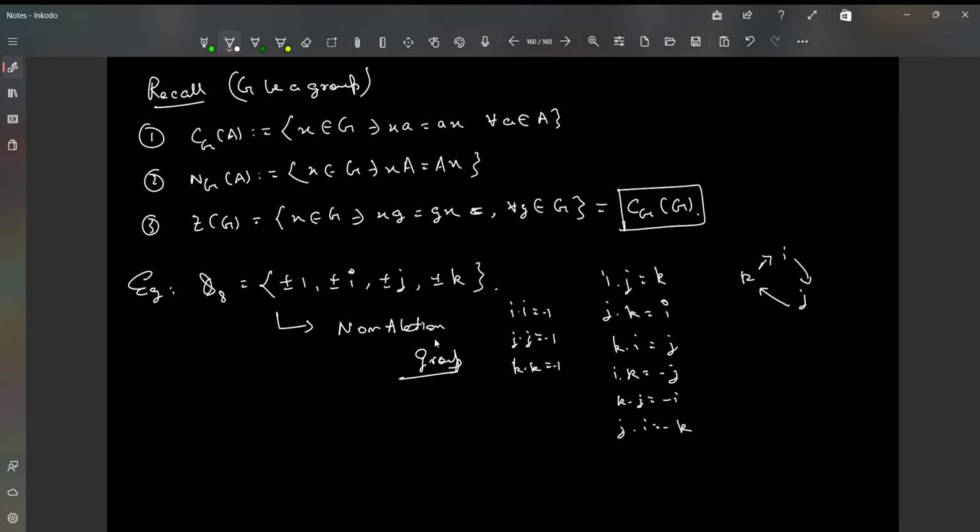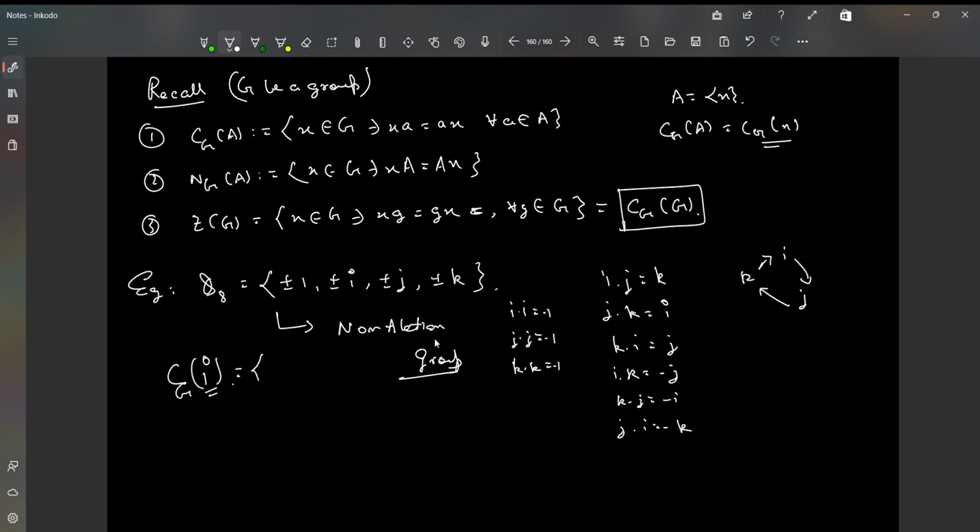So this is indeed the structure of the quaternion group. My question is, if I consider the element i, then what is the centralizer of i in G? Centralizer of a single element: suppose A is a singleton set, then the centralizer of A is usually denoted simply like this.